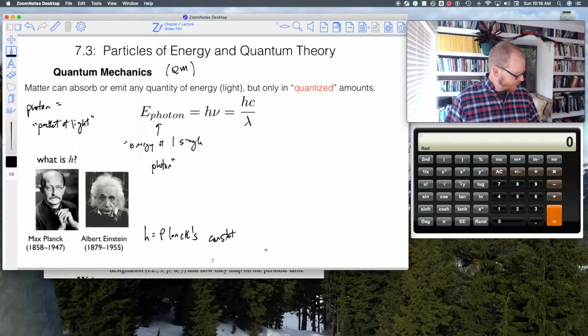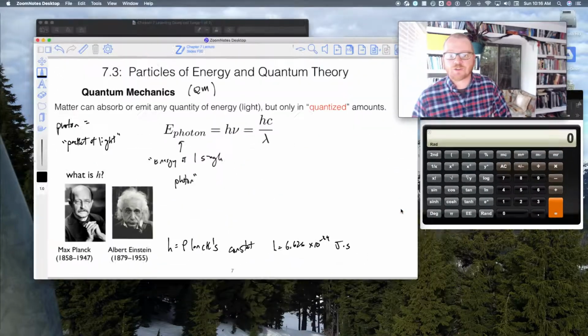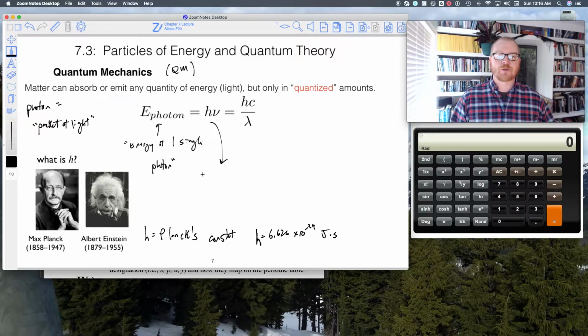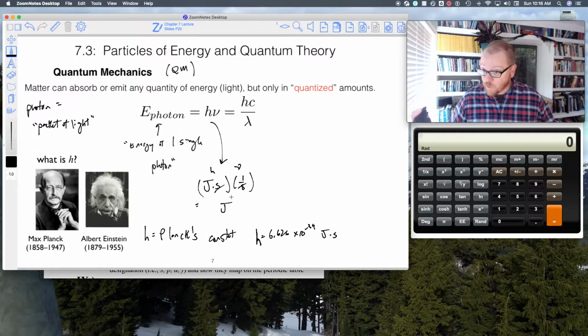And it has a crazy value of 6.626 times 10 to the minus 34 joules times seconds, okay, is our units for h. Let me make this h a little bit more clear. So this equation says the energy of a singular photon can be just Planck's constant times its frequency. If you think about that for a second, Planck's constant is a joule times a second, and then nu, frequency, is 1 over seconds. So that gives us just units of joules, which is a unit of energy.